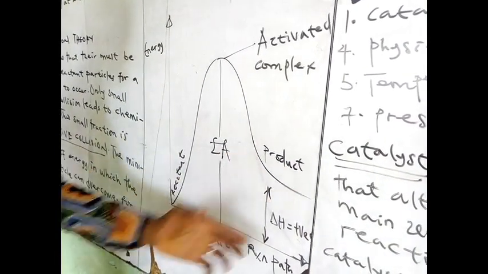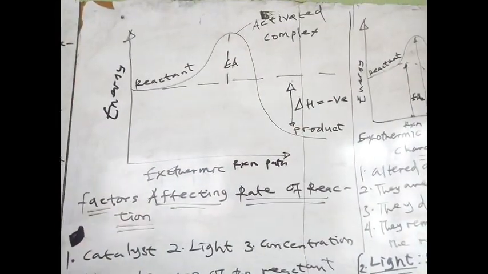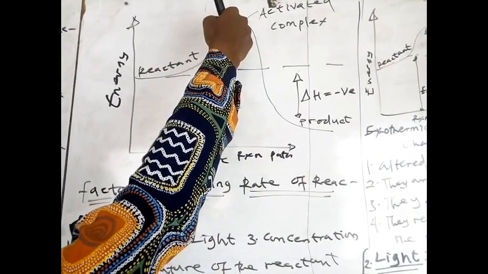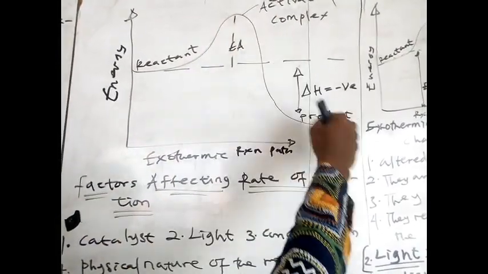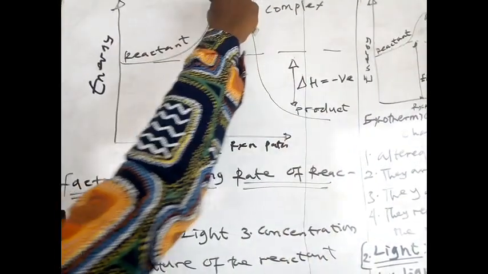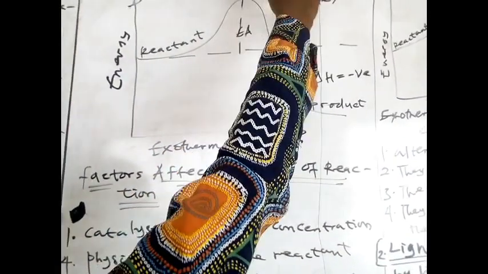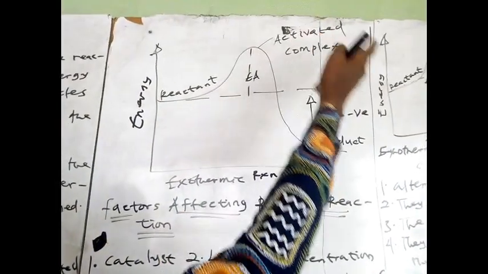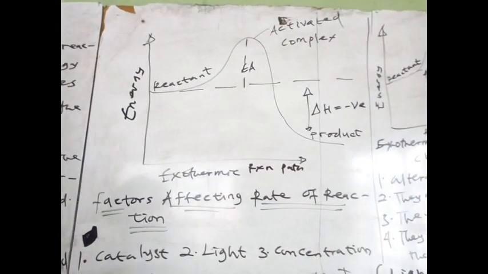The energy in the product is bigger than that of the reactant. And here we also have our activation energy. Activation energy is just a kind of barrier that the reactant particles must overcome before the product can be formed. And when our reactant particles get to this stage, it means we are about 50% complete to the final product.